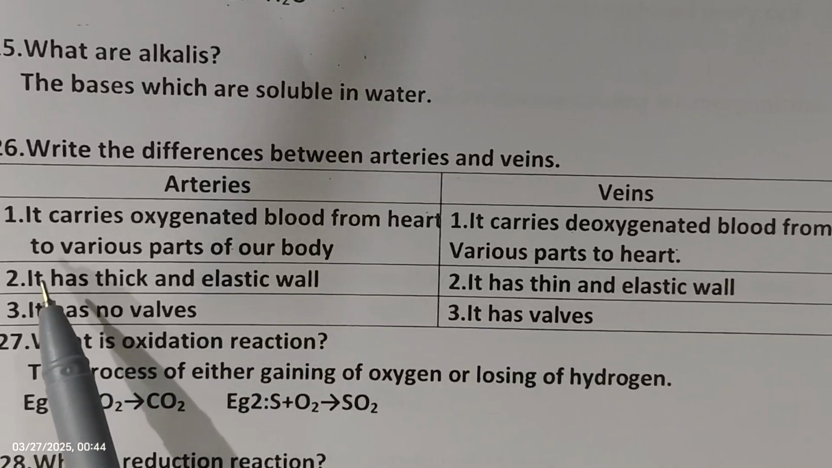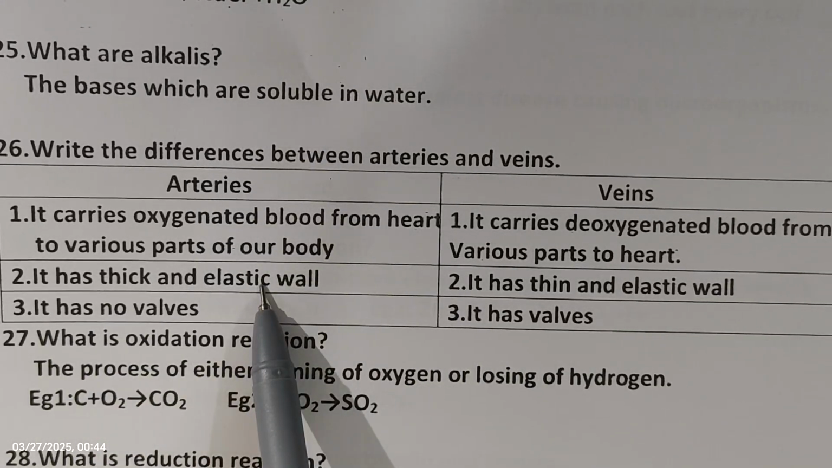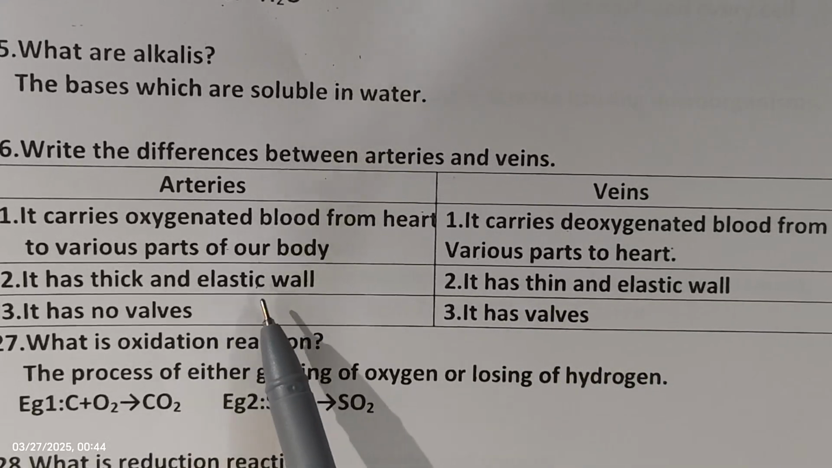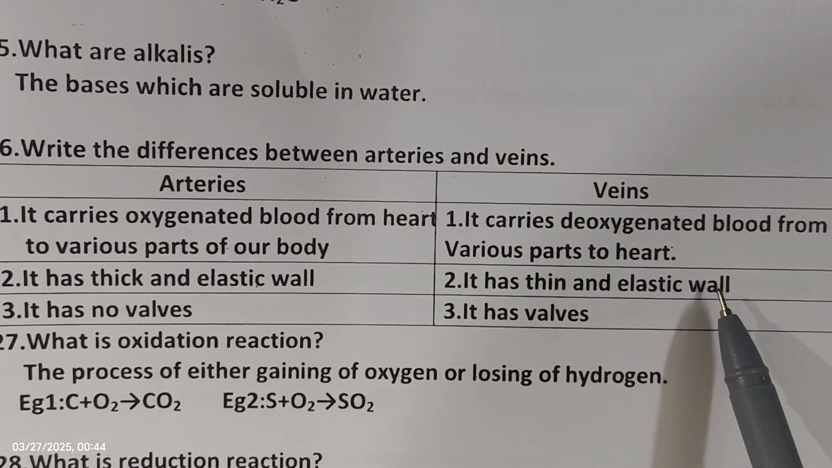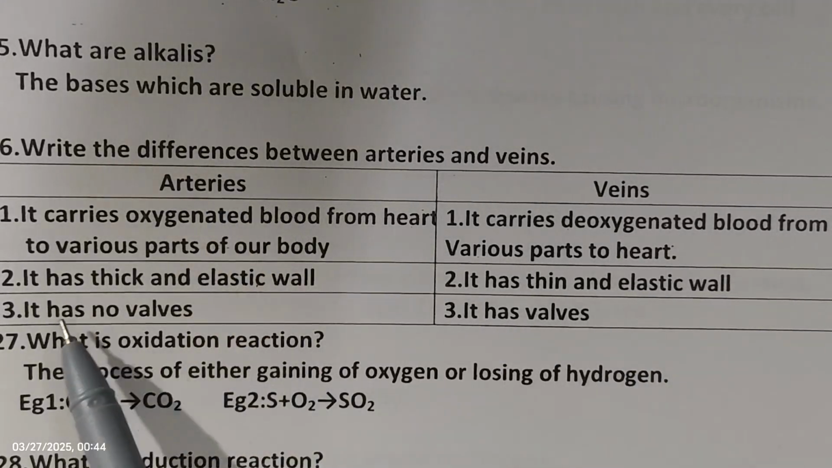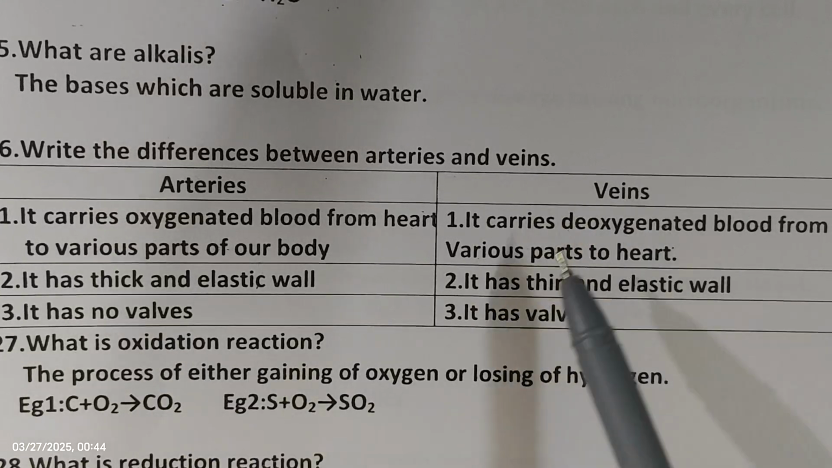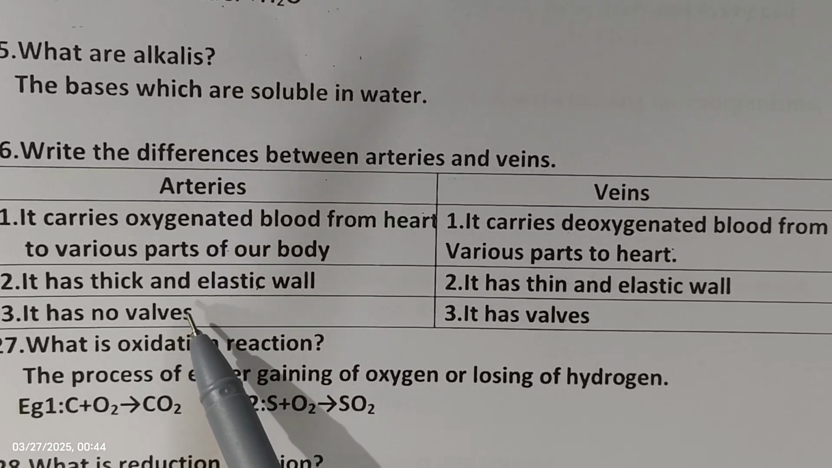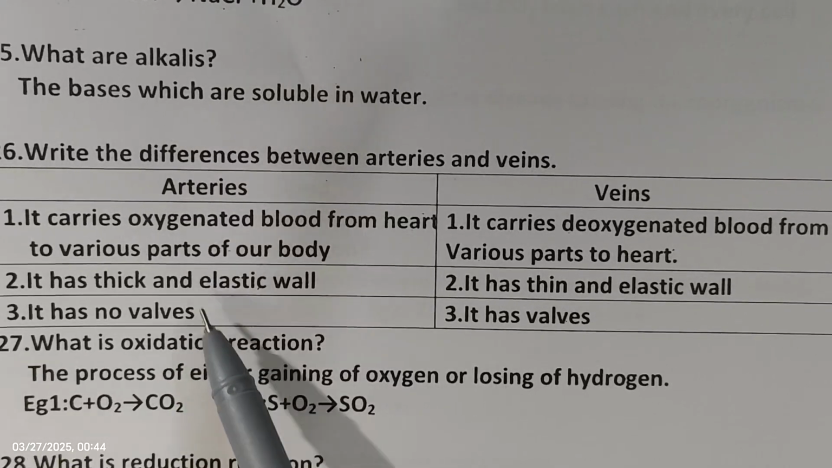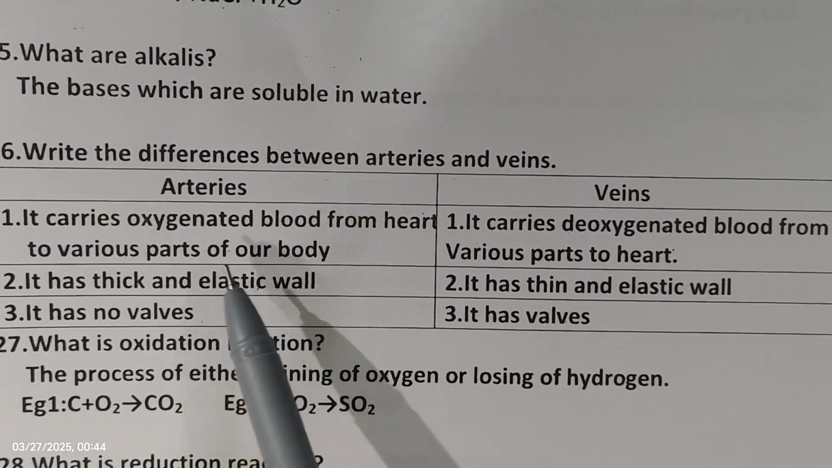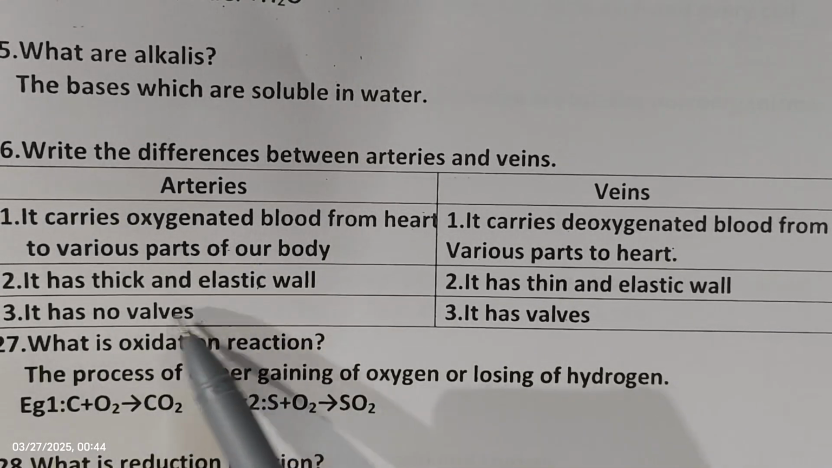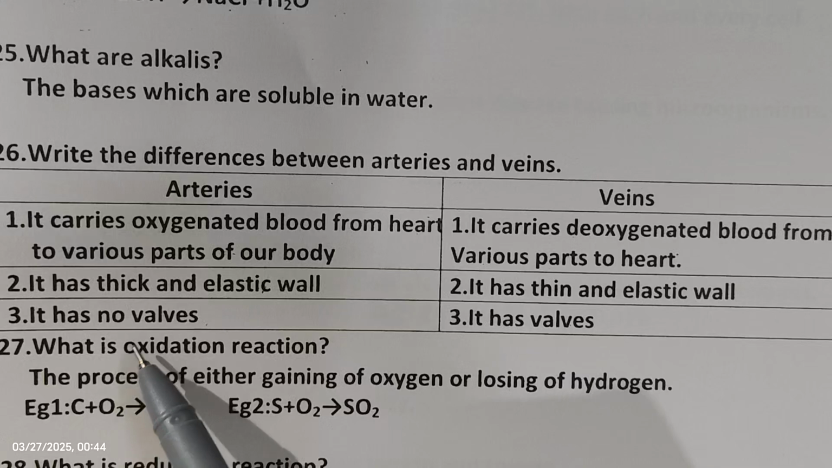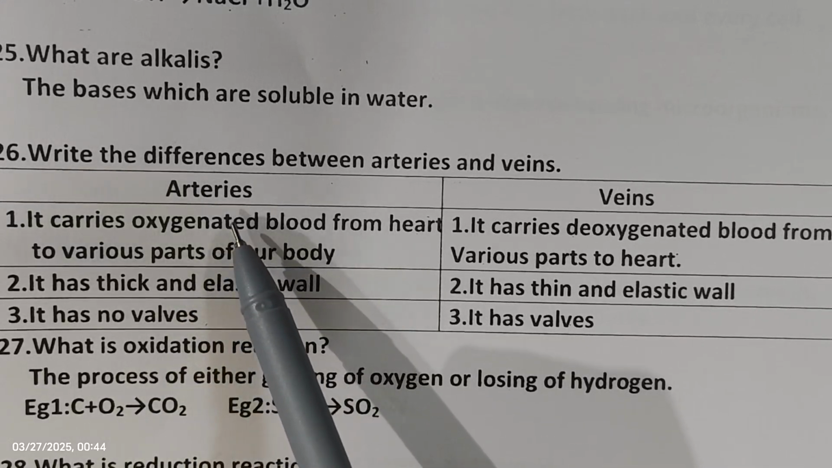Then, arteries have thick and elastic walls, but veins have thin elastic walls. Arteries have no valves, veins have valves. Why? In arteries the blood flows with pressure, so to withstand the pressure they have thick walls and elasticity, and they don't have any valves. Because they move with pressure, there is no chance of backflow.